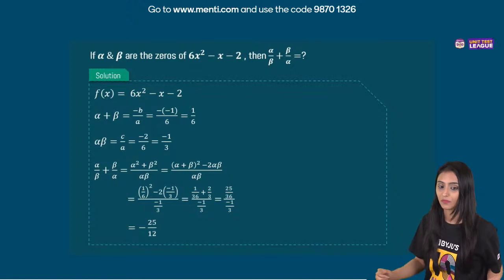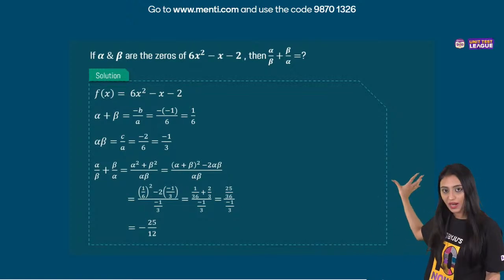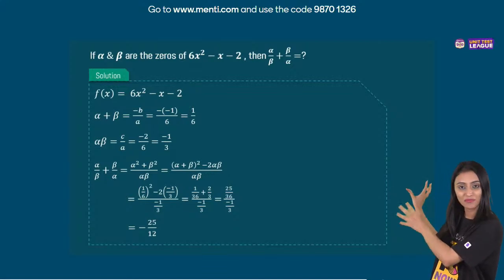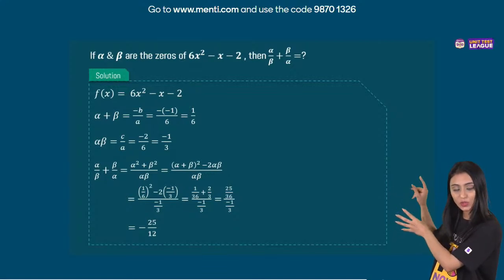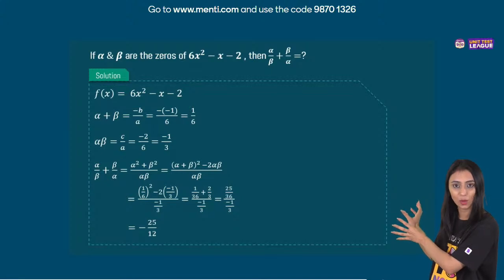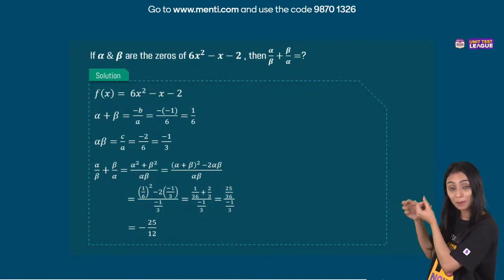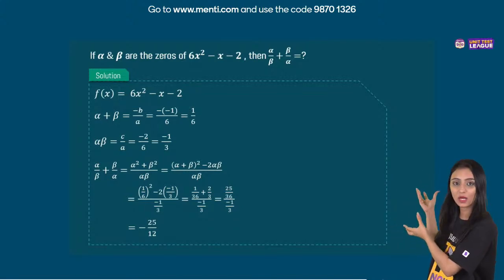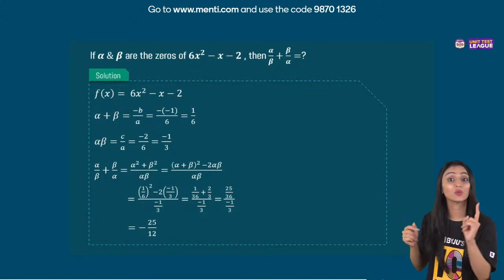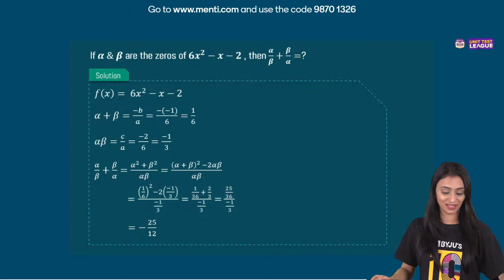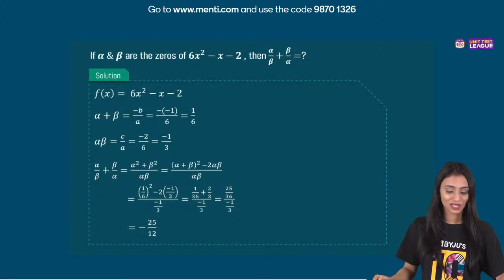Okay, you want me to explain it again. First find out the sum of zeros, find out the product of zeros, then you have to simplify this expression as I said. Once you simplify it, you have alpha beta in the denominator. That we will put because we have the value of alpha beta. But alpha square plus beta square we don't have. I have to replace it with alpha plus beta whole square minus 2 alpha beta. Again we are using the identity a plus b whole square. Sign mistake. Oh. Be careful while solving such questions.